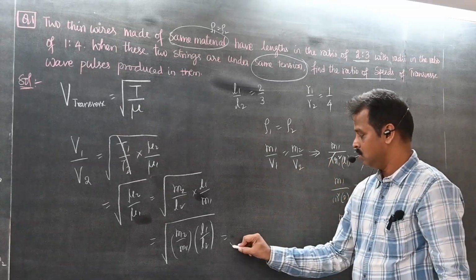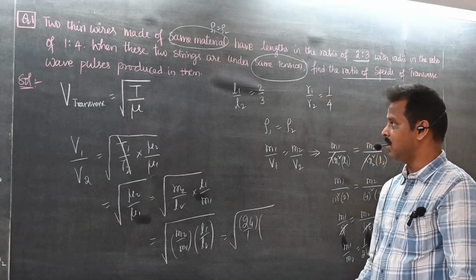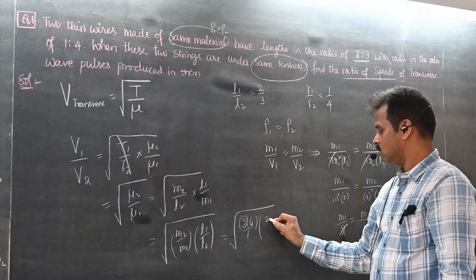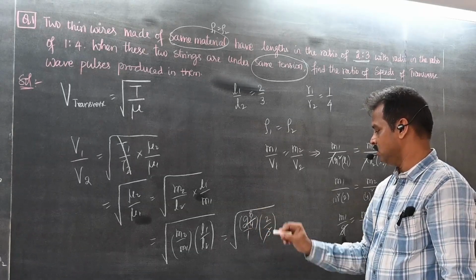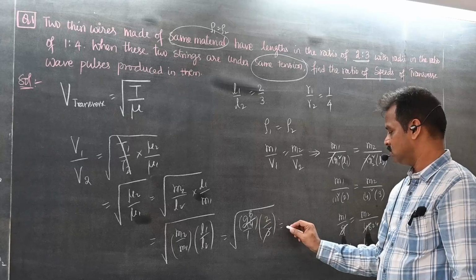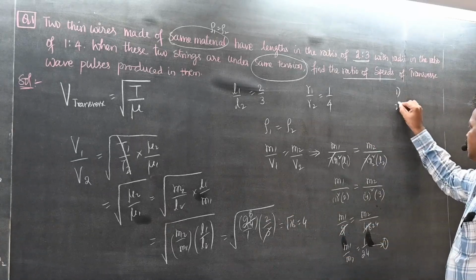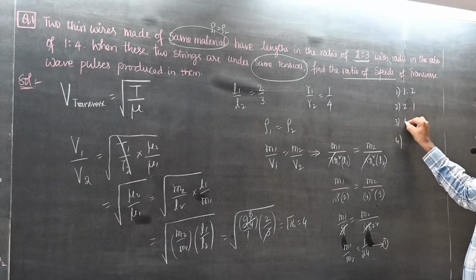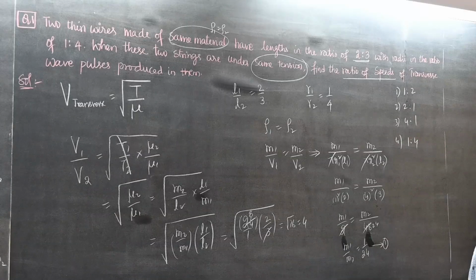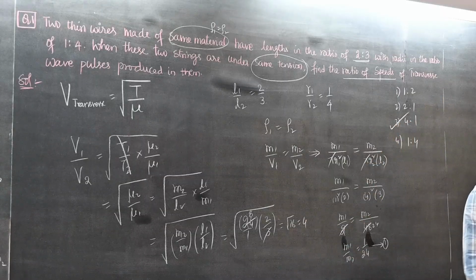There, root of 24 by 1 into what is L1 by L2? 2 by 3. 3 ones, 3 eights, 16 under root 4. So what is the answer? 1 is to 2, 2 is to 1, 4 is to 1. So this is 4 by 1. Answer option 3.